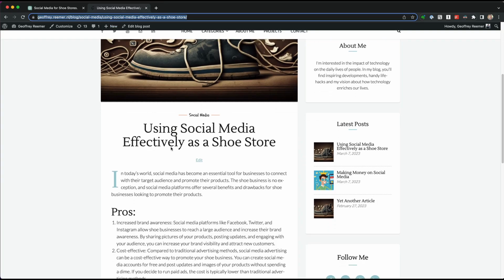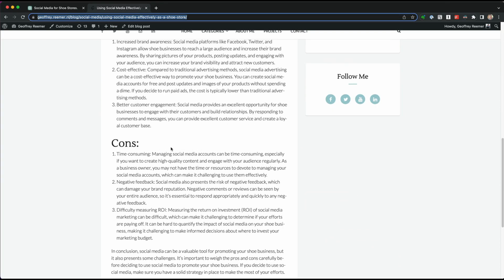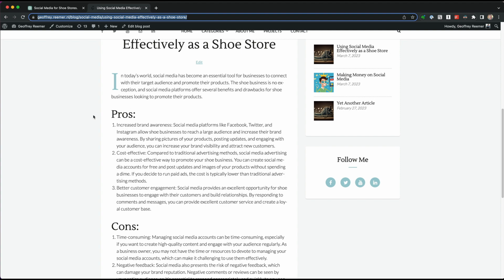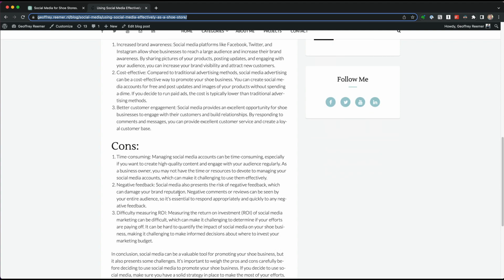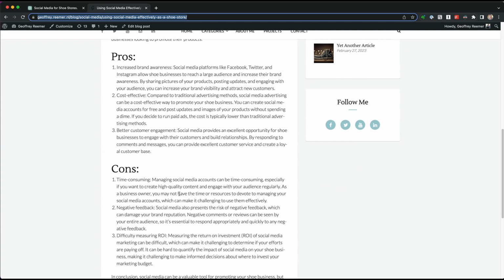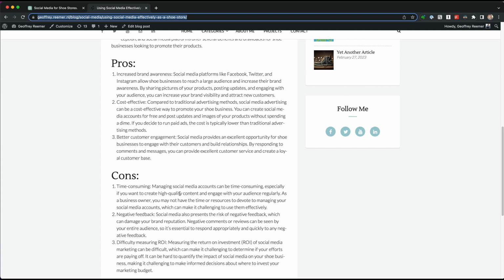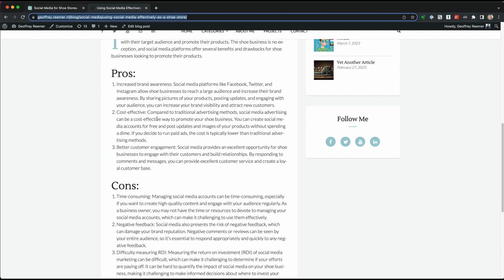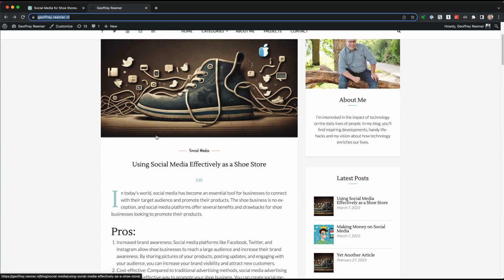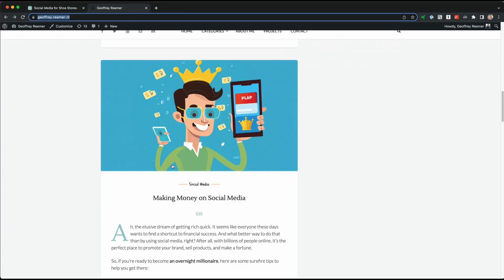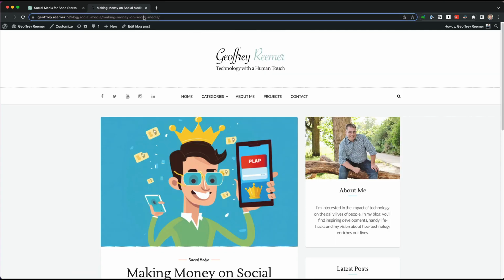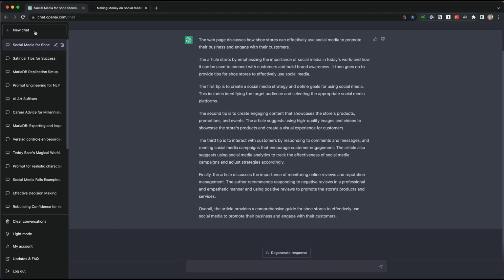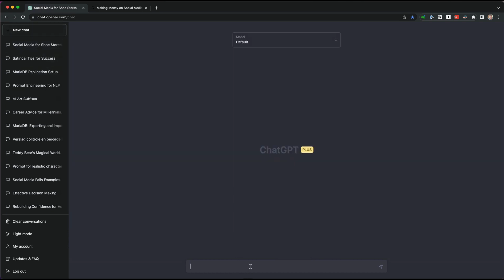Well, that's actually not entirely what it says. It discusses the pros and cons of social media for shoe stores. Hmm, maybe something is up. Let's try this again. I also have a post about, there it is, making money on social media. This has to be something that ChatGPT can summarize for us. Can you summarize this web page?